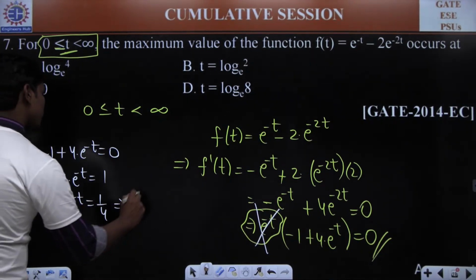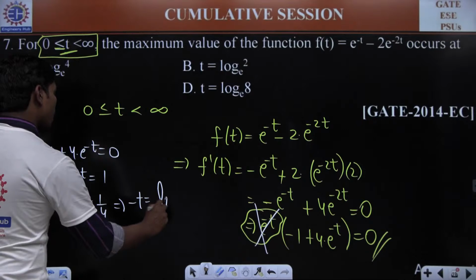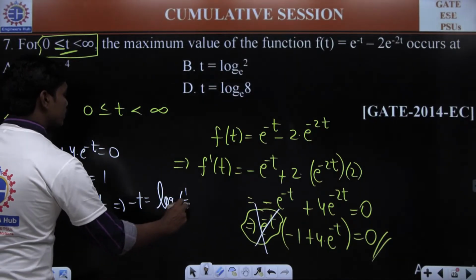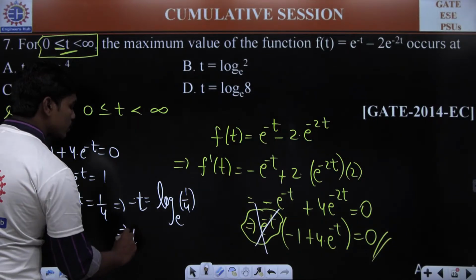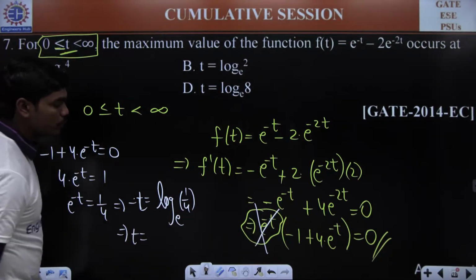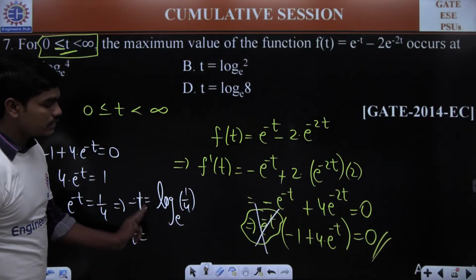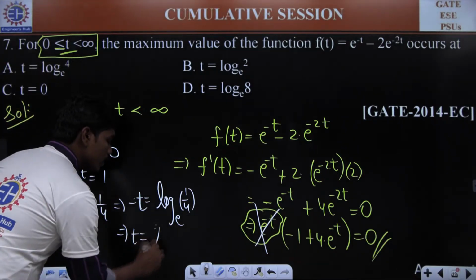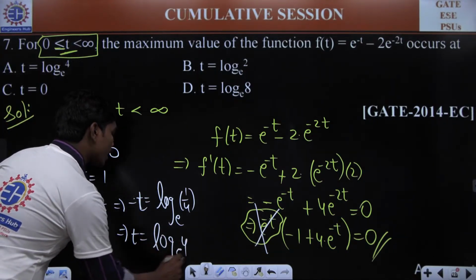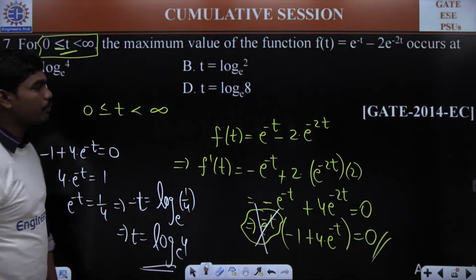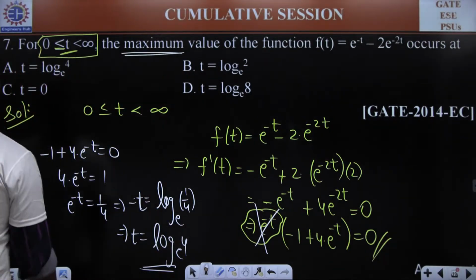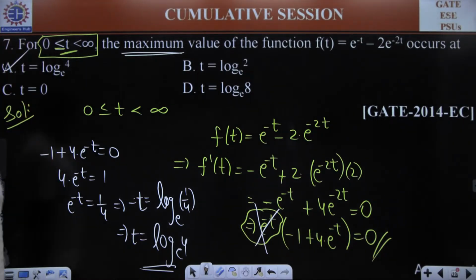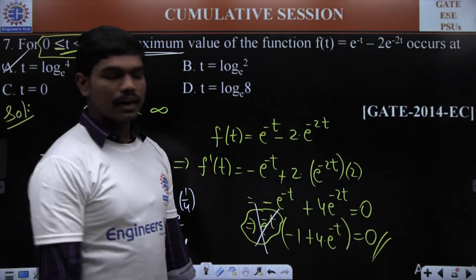So this implies minus t is equal to log 1 by 4 to the base e. So if you shift this minus onto the right hand side, then definitely t is equal to minus log of 1 by 4 to the base e. So this minus 1 which is here, if you shift onto the power, we'll be getting log 4 to the base e. And of course, we have only one stationary point. So whatever its maximum or minimum, definitely it should occur at the stationary point. So at t is equal to log 4 to the base e, we have a maximum value for this function.